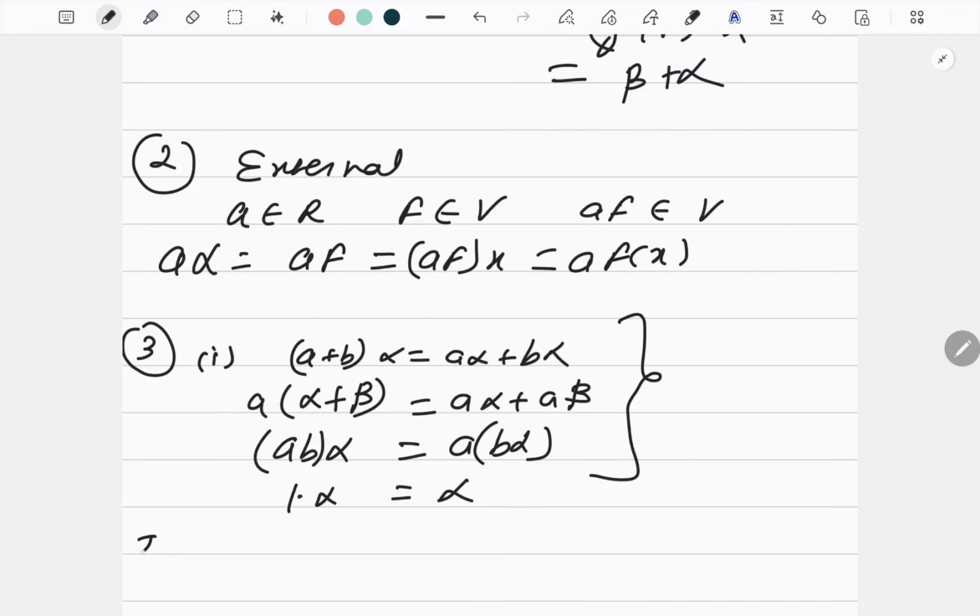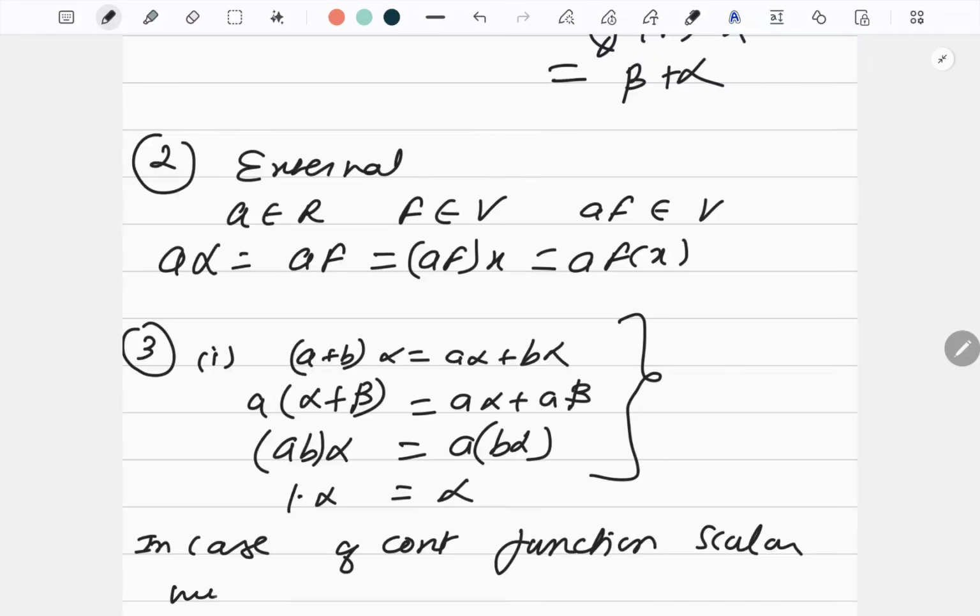Okay. So in case of continuous function, scalar multiplication is always true. So all the properties are true. Hence V, the set of all real valued continuous functions, forms a vector space over the real field. I hope you understood the basic definition and the basic question on it.